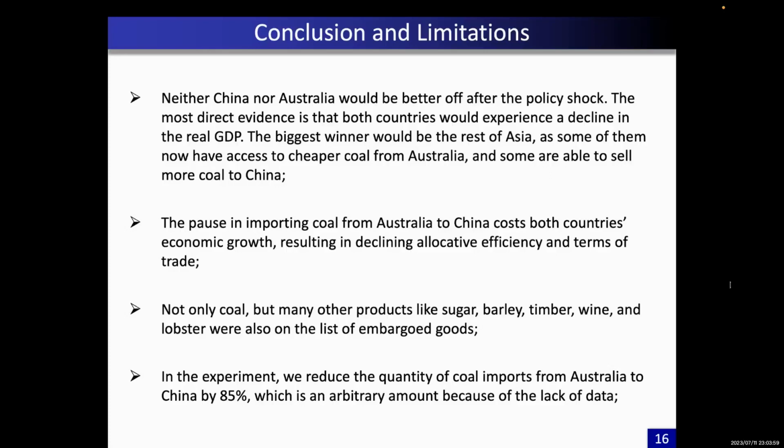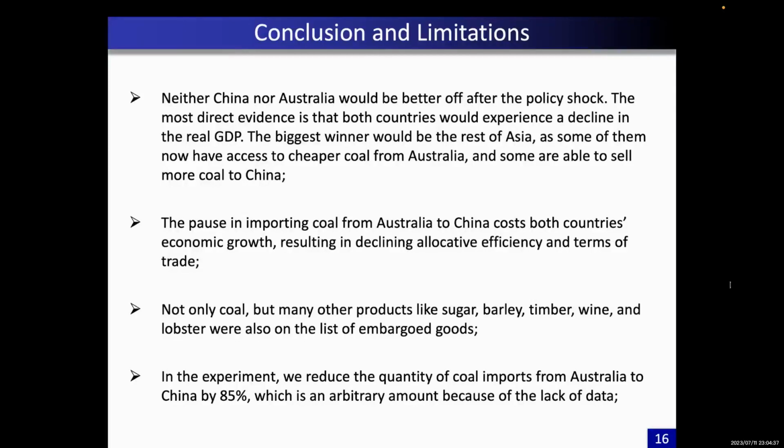In conclusion, neither China nor Australia would be better off after the policy shock. The most direct evidence is that both countries would experience a decline in the real GDP. The biggest winner would be the rest of Asia, as some of them now have access to cheaper coal from Australia, and some are able to sell more coal to China. The pause in importing coal from Australia to China costs both countries economic growth, resulting in declining allocative efficiency and terms of trade. And certainly there are some limitations to our research.